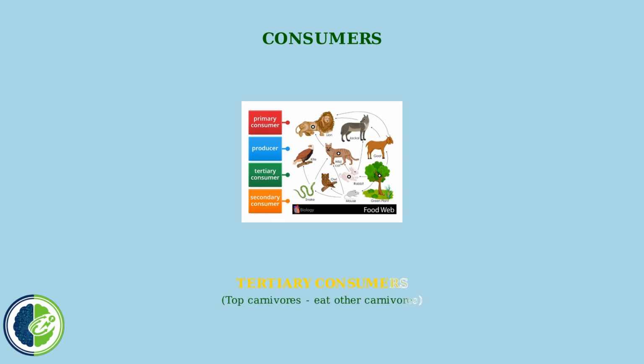Tertiary consumers are at the top of the food chain. They are carnivores that eat other carnivores. Examples include lions, hawks, and sharks.